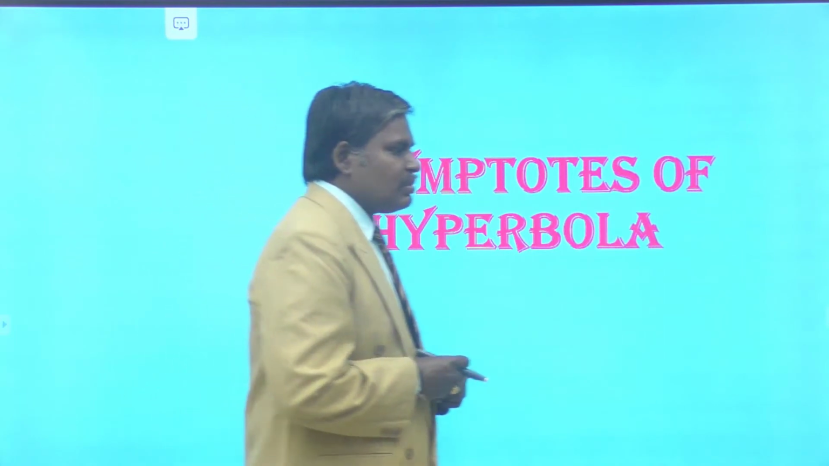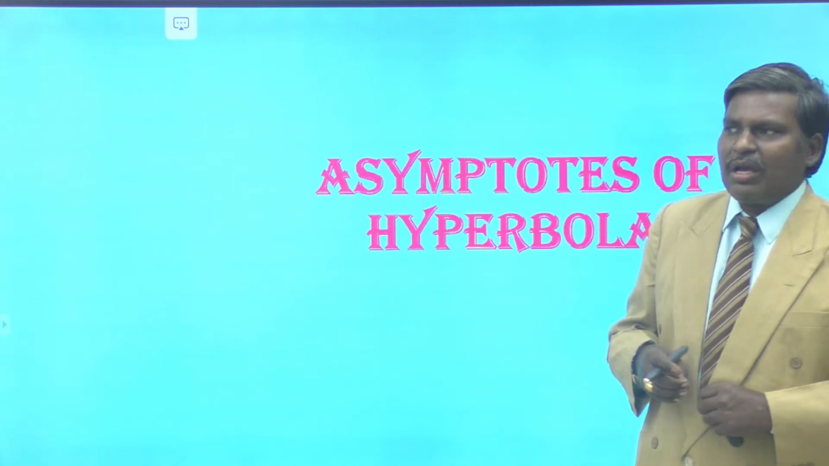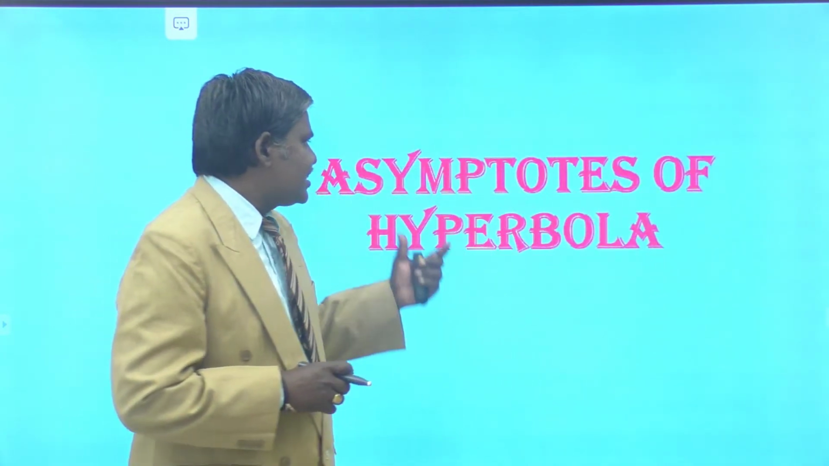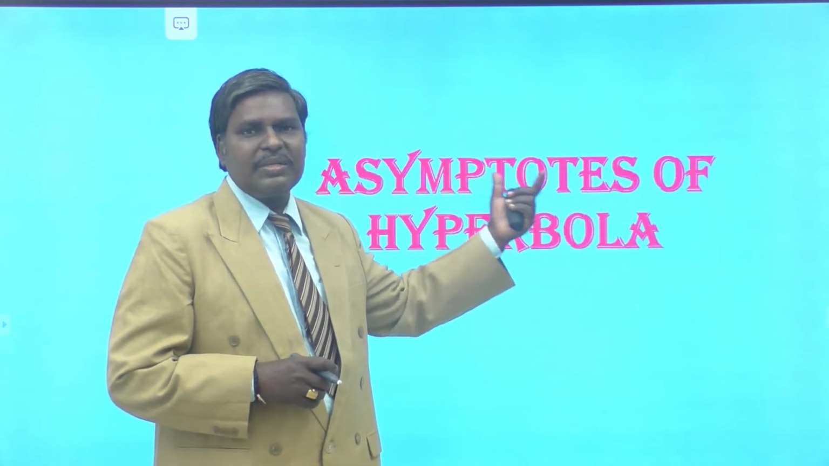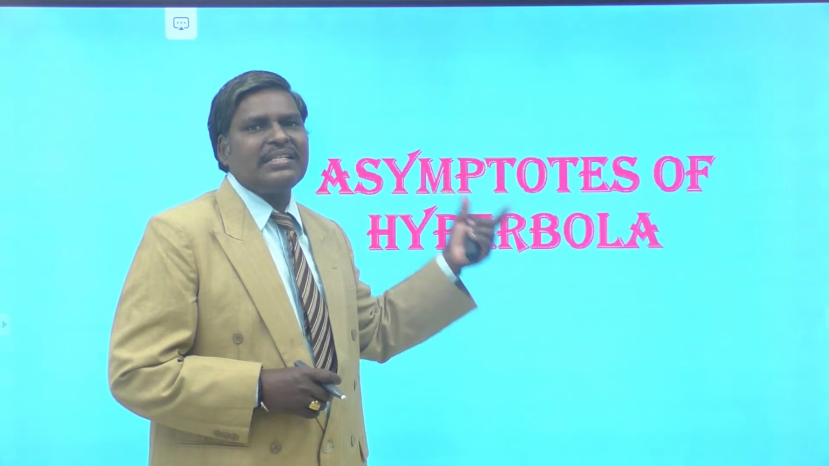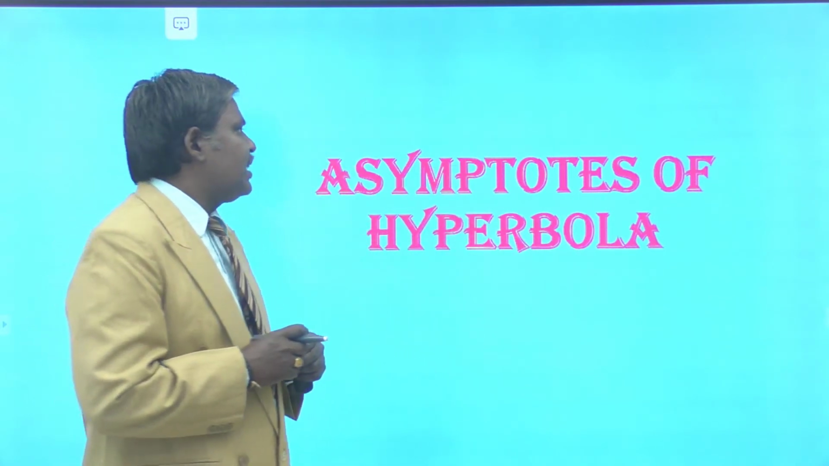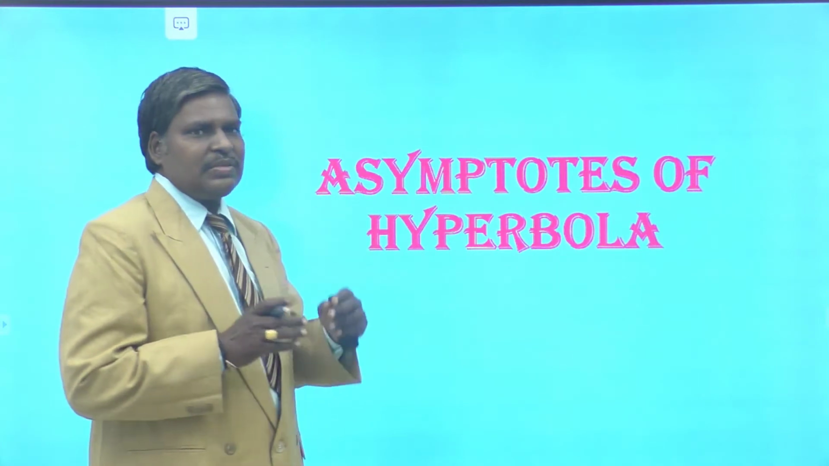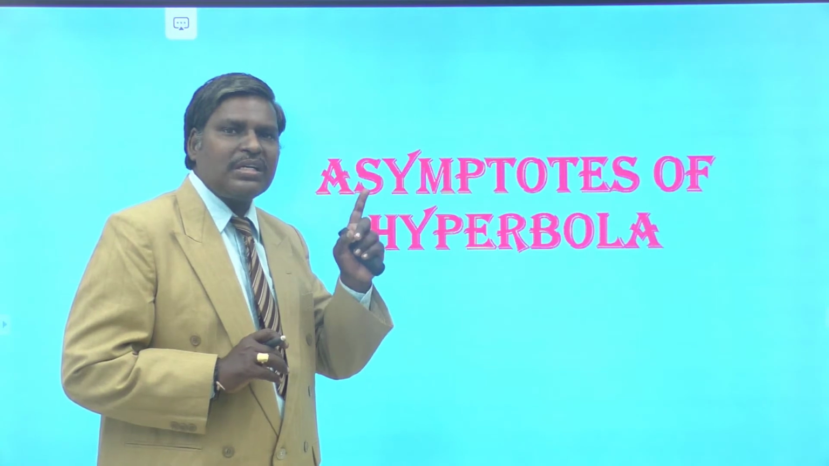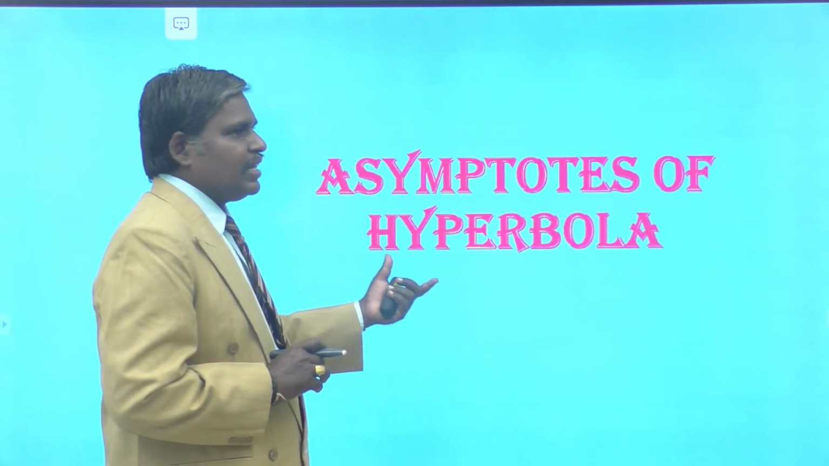Also, we discussed some of the problems related to tangents and normals to the hyperbola. Now, in this session, we discuss the new concept, that is asymptotes of hyperbola. Asymptotes of hyperbola are nothing but the tangents at infinity to the hyperbola. That is the internal meaning of the asymptotes. Asymptotes are nothing but tangents, that's all. But they exist at what? Infinite point. So asymptotes are tangents at infinity.